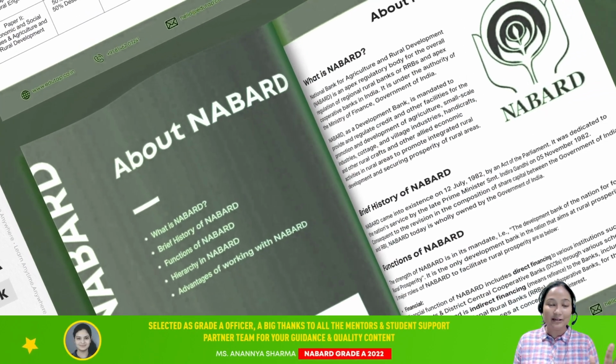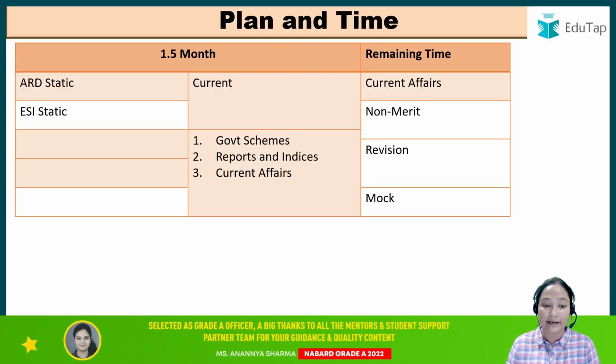So this is about the guidebook. Let's quickly jump into the study plan. I would request you all to just take a screenshot or just write it down, whatever suits you better, and we will be focusing on this.